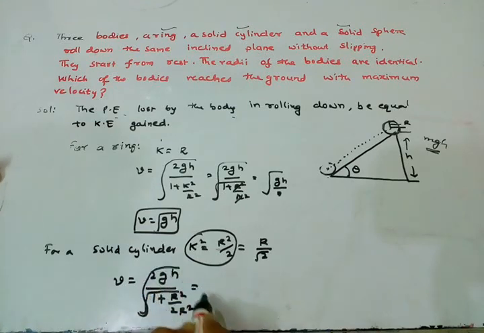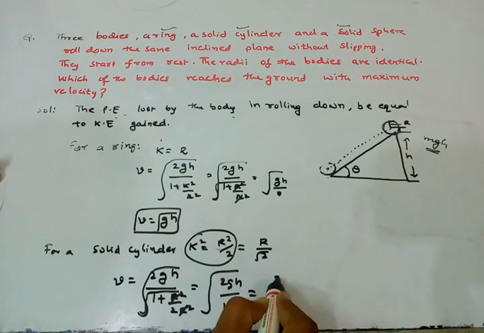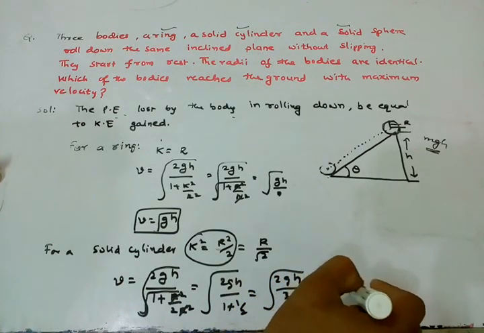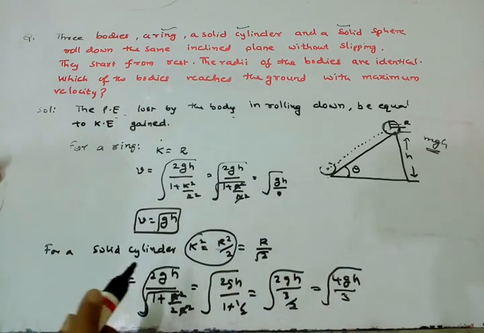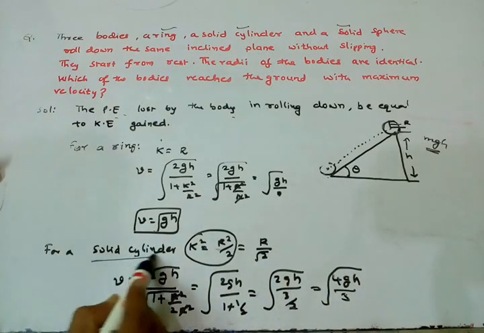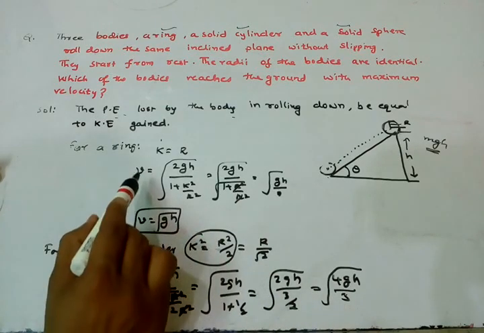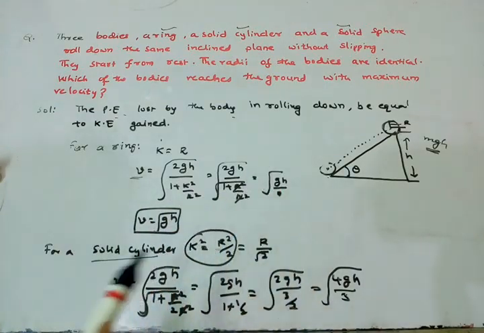The r square cancels, we get 2gh by 3 by 2, that is equal to 4gh by 3. For a solid cylinder, the velocity reaching the ground is under root of 4gh by 3. For a ring, it is under root of gh.